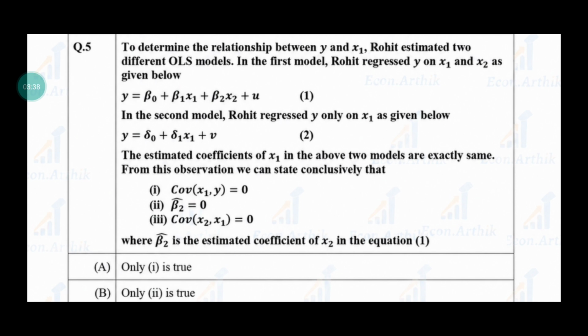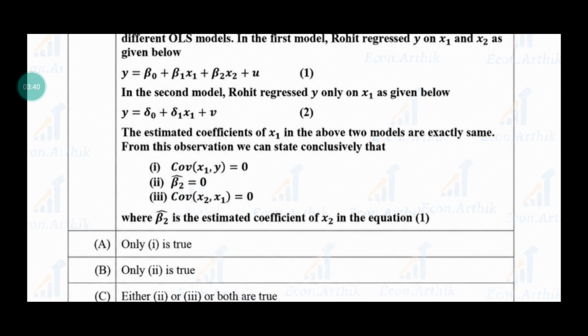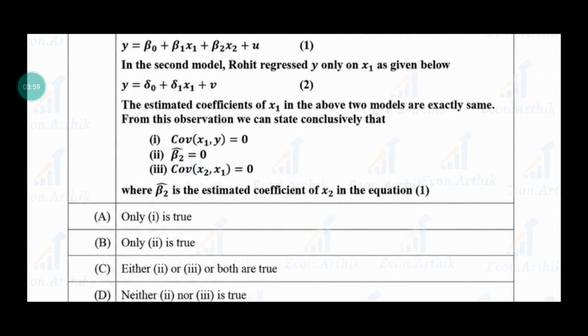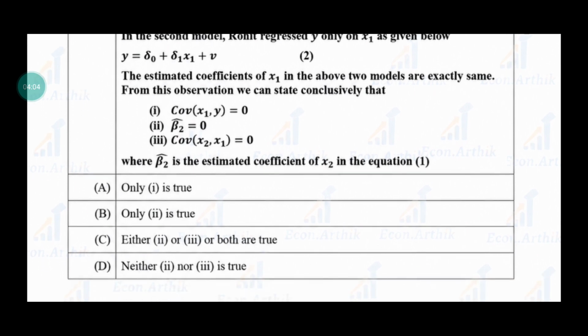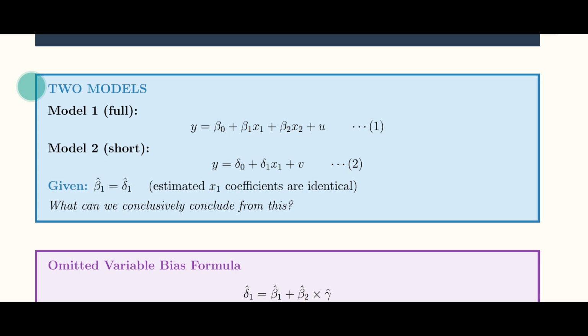From this observation we can state conclusively that: 1, covariance of x1 y is equal to 0; 2, beta 2 hat is equal to 0; and 3, covariance of x2 x1 is equal to 0, where beta 2 hat is the estimated coefficient of x2 in equation number 1. So which one is correct? Only 1 is true, only 2 is true, either 2 or 3 or both are true, and neither 2 nor 3 is true. So let's see the explanation and correct answer.